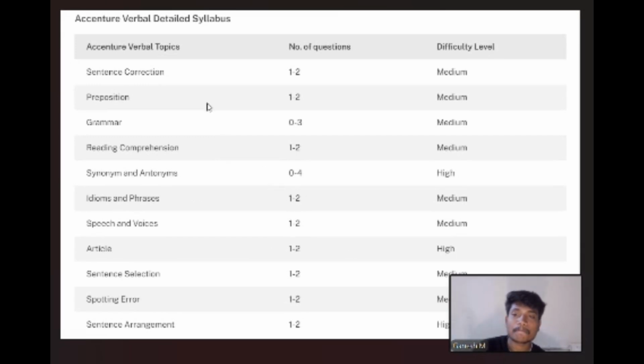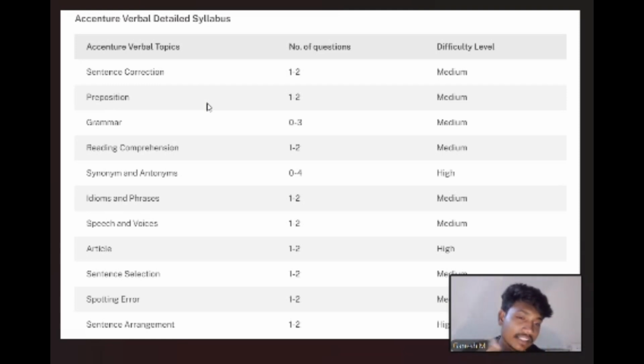These are the sections in the verbal detailed syllabus. The first is sentence correction. After that, pronunciation, grammar, reading comprehension, synonyms, idioms and phrases, speech and voices, articles, sentence selection, spotting errors and sentence sitting arrangements. For sentence correction, they will ask up to 1 to 2 questions.